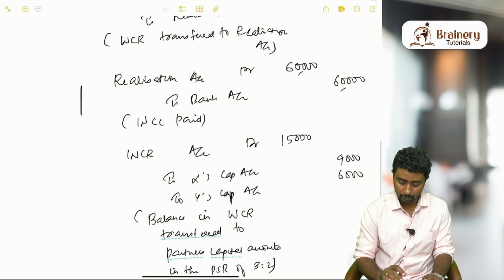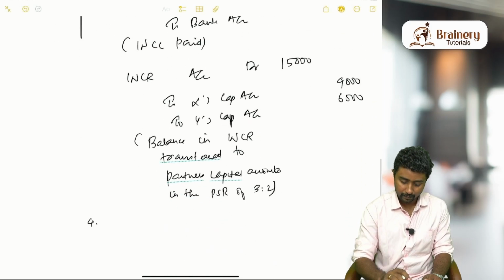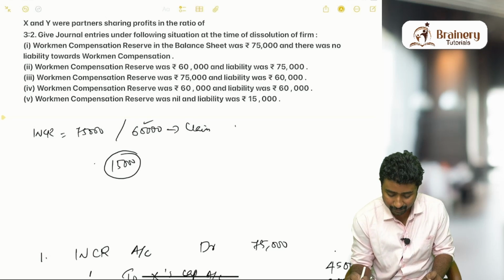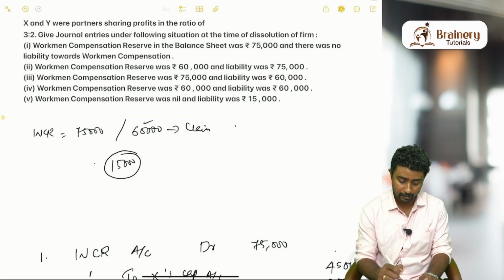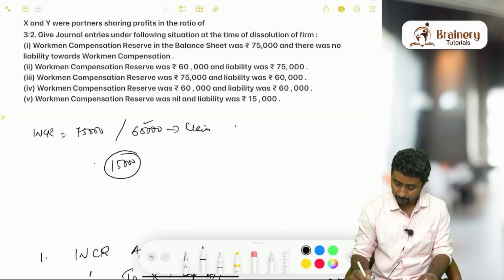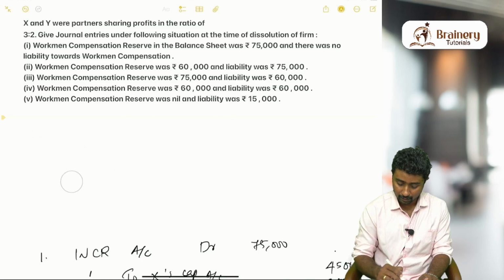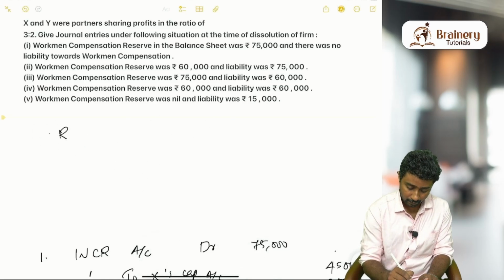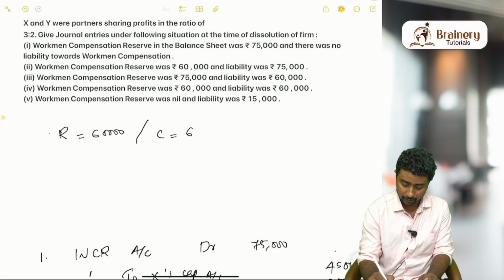Now coming to the fourth case. Workmen compensation reserve was 60,000 and liability was 60,000. Both are the same. So reserve 60,000, claim is also 60,000.